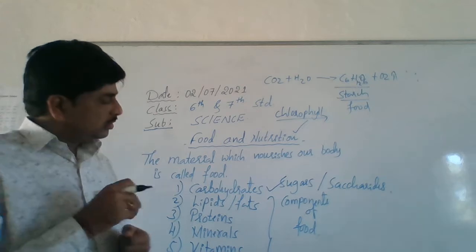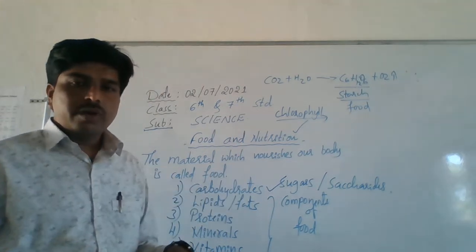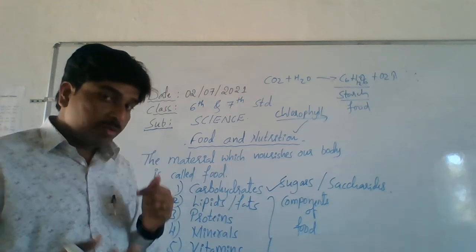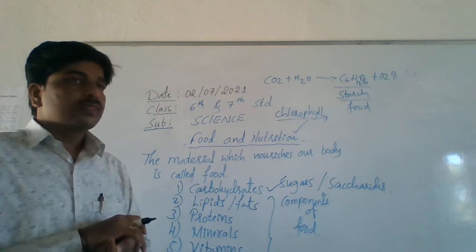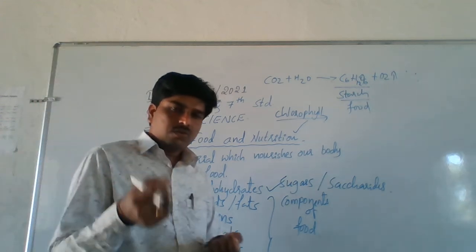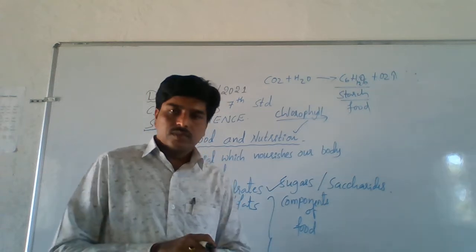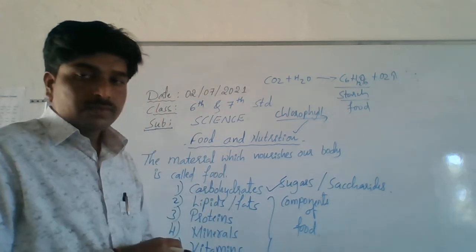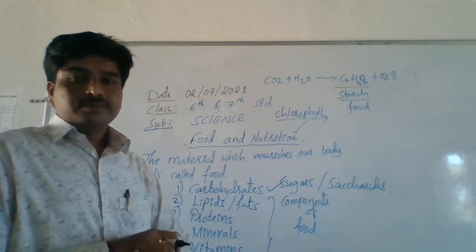Okay. So where can we get carbohydrates from, which kind of food material? Normally, you are using these carbohydrate materials in your daily life: rice, wheat, jowar, and ragi.